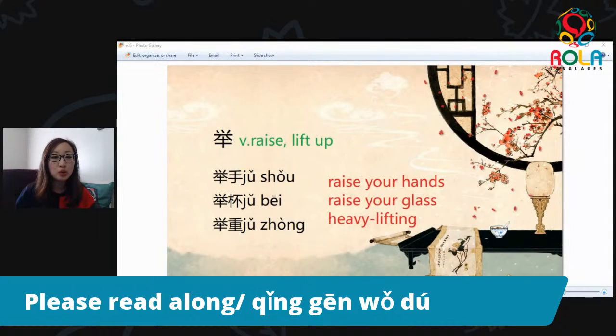As you may have guessed, 举手 means raise your hand. If you are sitting in a traditional classroom and your teacher speaks Mandarin, a phrase he or she would always use is 请举手, please raise your hand. Next up, 举杯, please raise your glass. It's in a dining situation, raise your glass, like to, you know. Then next up, some of you might have already guessed, 举重. 重 means something very heavy. If you lift it up, 举重 is the act of heavy lifting. All right, let's move on.